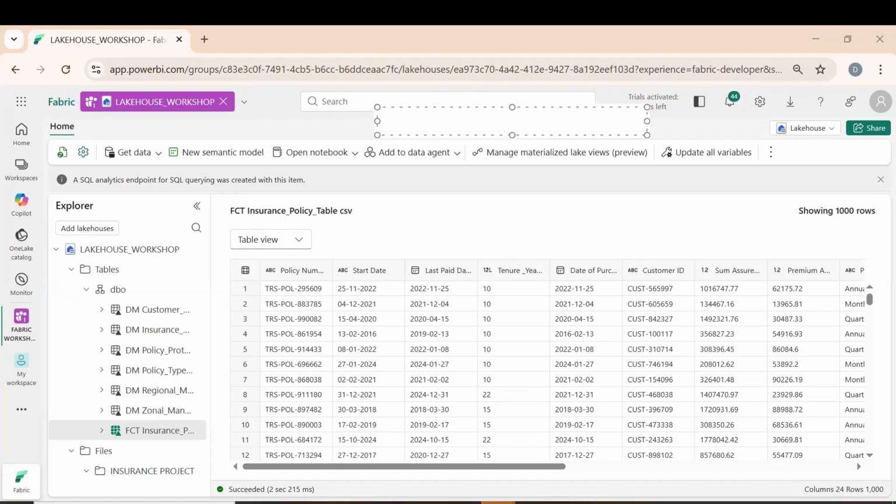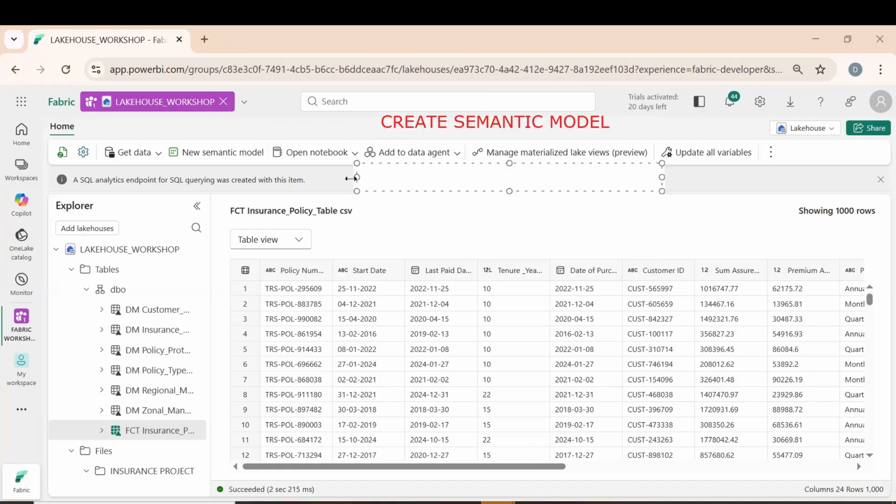Okay. Create semantic model. So how do we create a semantic model? What is a semantic model? First of all, what does the semantic model contain? Semantic model is like a preparation of the data, a preparation of the tables. So what do we contain in the semantic model? Data modeling.